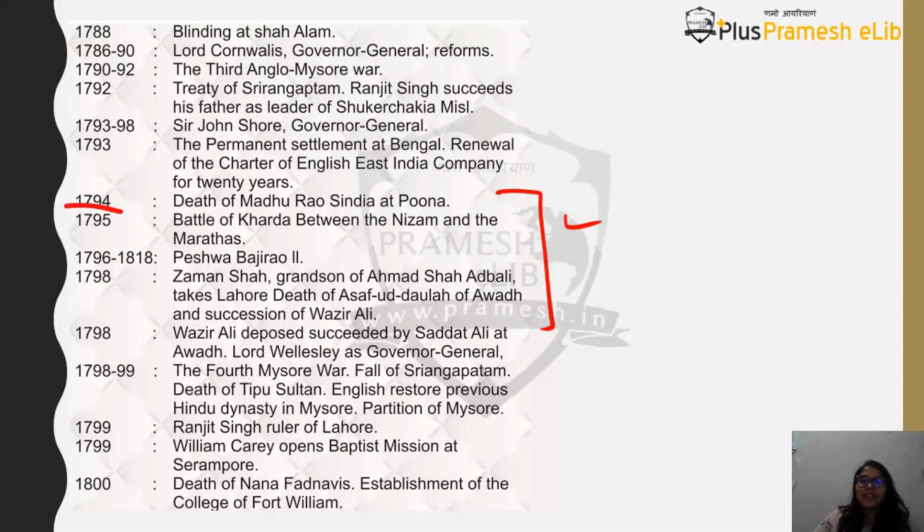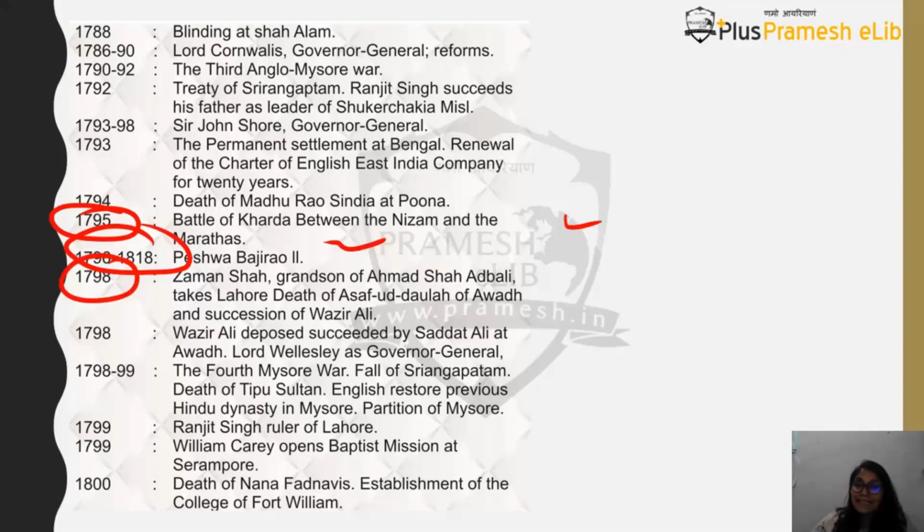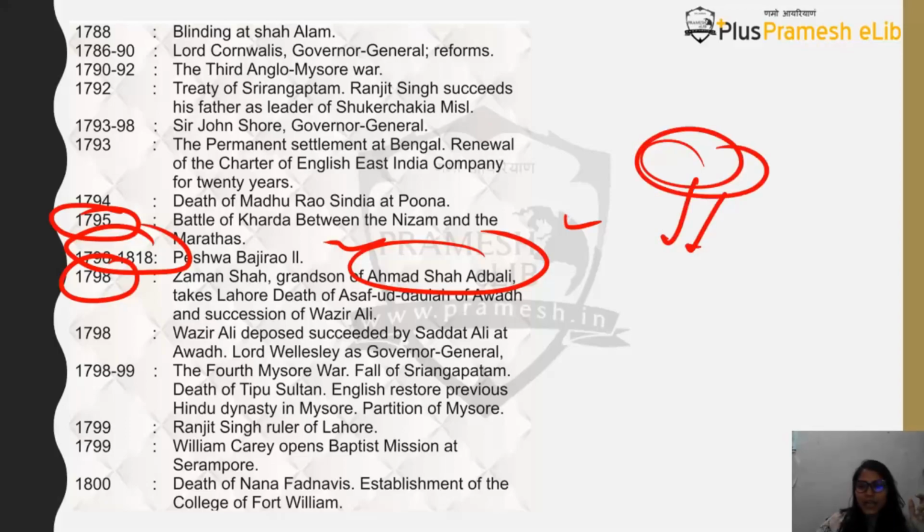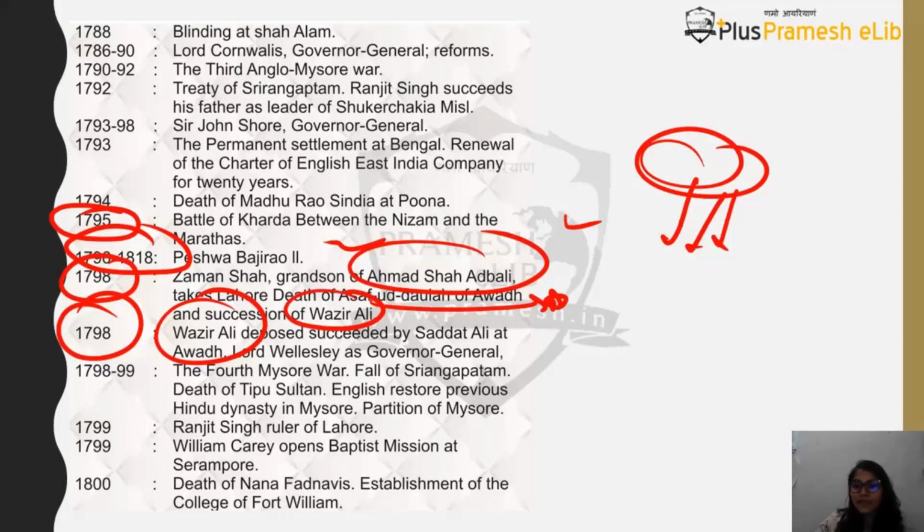Then in 1795 you have the Battle of Kharda, fought between the Nizam and the Marathas. Then from 1796 to 1818 we have Peshwa Bajirao II coming into the picture. In 1798 you have Ahmad Shah Abdali's grandson, Zaman Shah, coming into the picture, and in Awadh also a succession is happening. This is the time when a lot of successions happen, with sons taking thrones from their fathers or grandfathers. In 1798 you will find Wazir Ali, who is very, very famous.